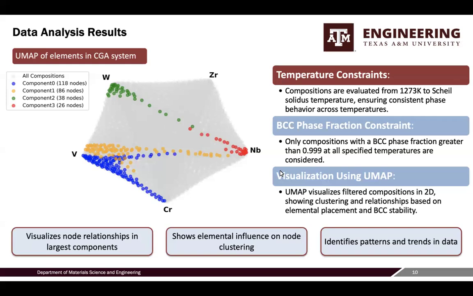Compositions with BCC phase fraction of greater than 0.999 at all specified temperatures were considered, visualized in 2D UMAPs showing clustering and relationships. This analysis helps in identifying stable compositions that maintain BCC phase across a wide temperature range. It is crucial for developing materials with consistent properties and performance in various applications.